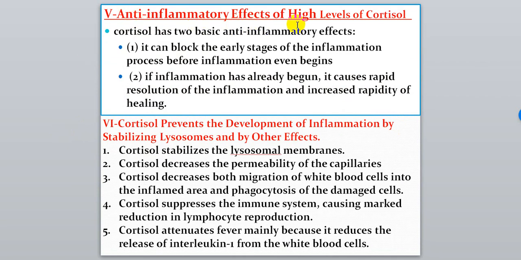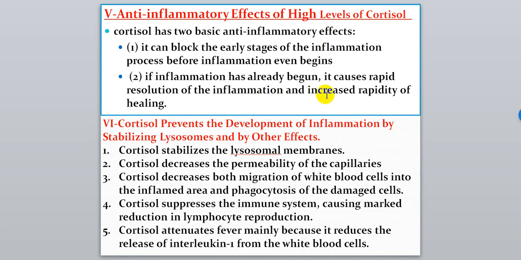Anti-inflammatory effect of a high level of cortisol. Cortisol has 2 basic anti-inflammatory effects. One, it can block the early stage of the inflammation process before inflammation begins. But if inflammation has already begun, it causes rapid resolution of inflammation.